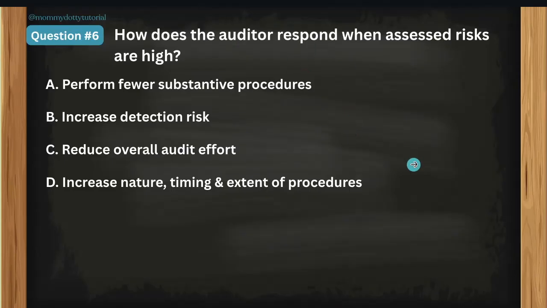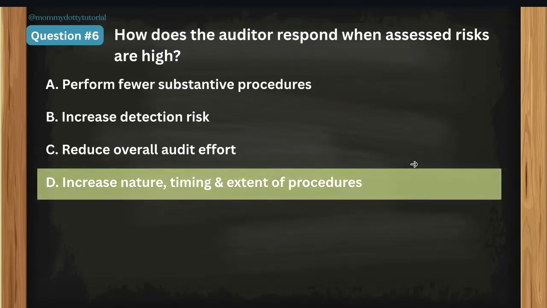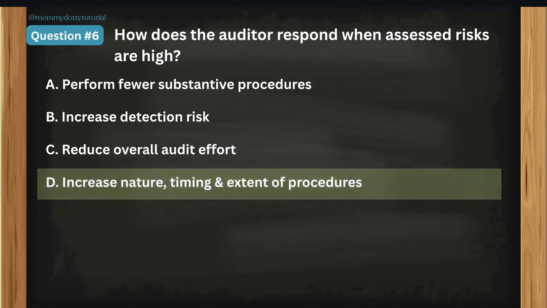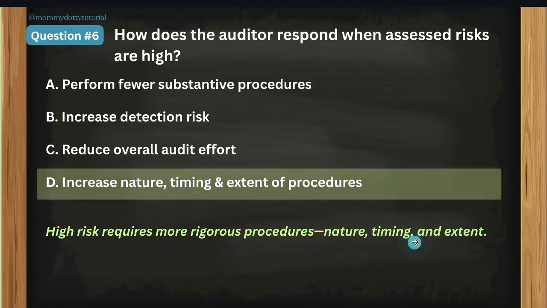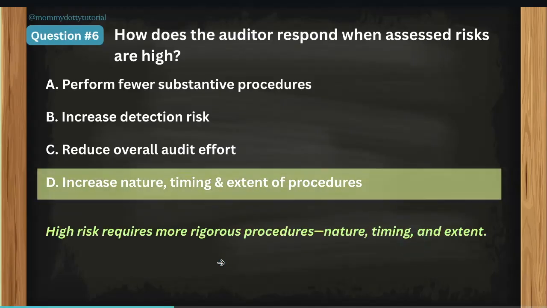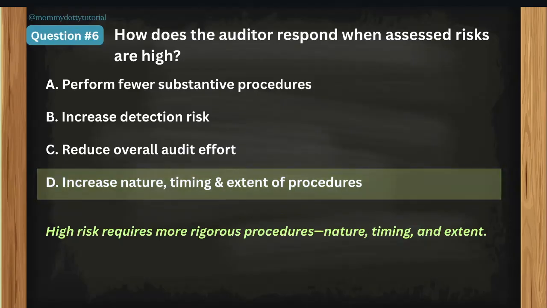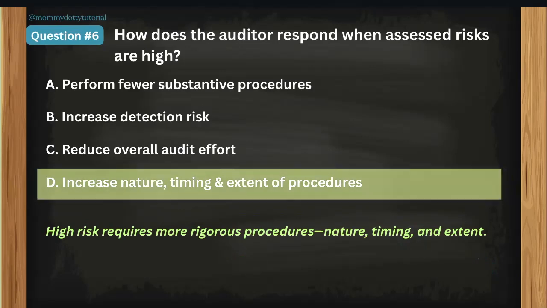The correct answer is letter D. You have to increase the nature, the timing, and the extent of procedures. If before you only reviewed like 10%, 20%, or 40%, now that you know the assessed risks are high, you need to increase your effort. You need to increase your samples. High risk requires more rigorous procedures in nature, timing, and extent. Also the sample.